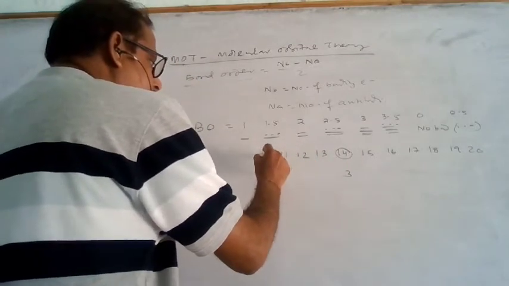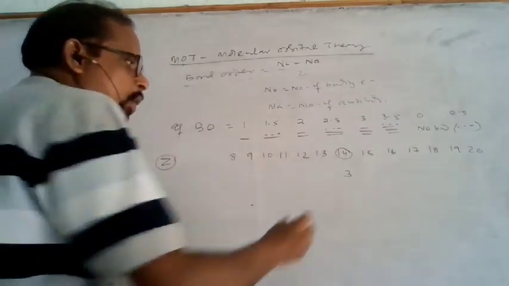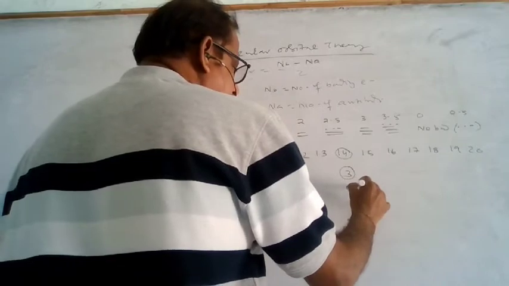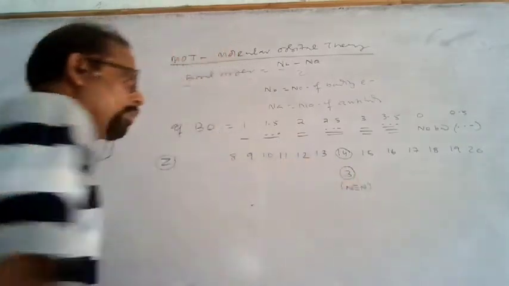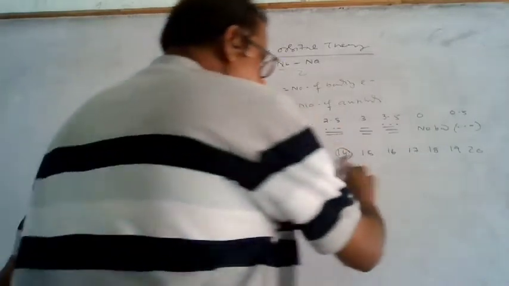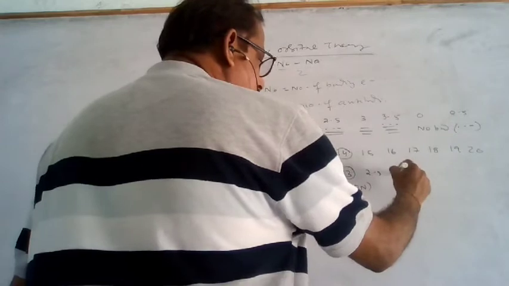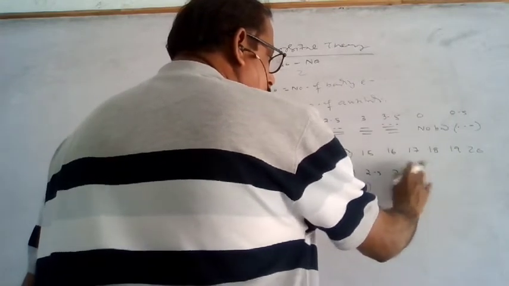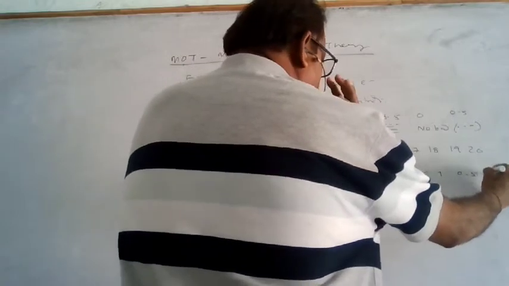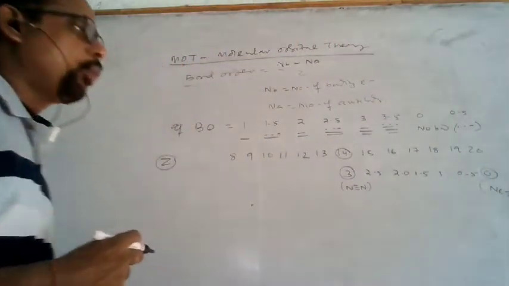12, 11, 10, 9, 8. So you can decrease by 0.5. Nitrogen, nitrogen has a triple bond. So it will go forward: if the atomic number sum is 15, then it will be 2.5, if it is 16, 2.0, 17, 1.5, then 18, 1, then 0.5, and 0. That is for neon. So neon has no bond.